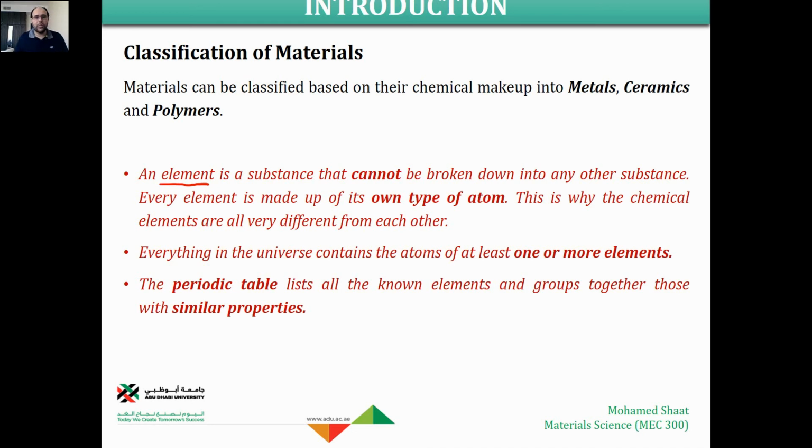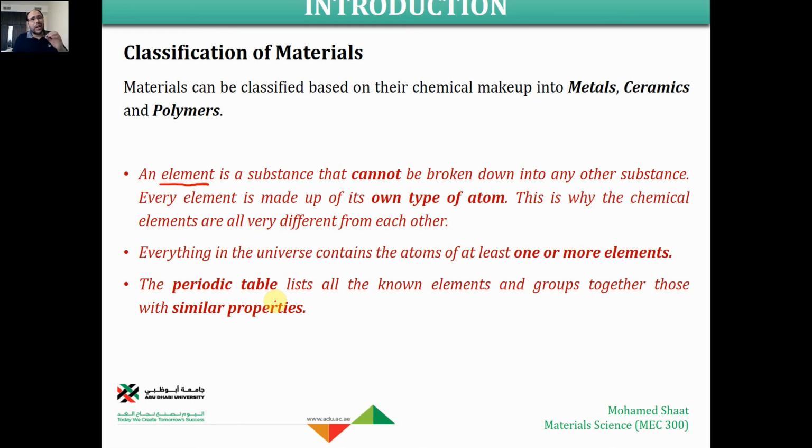We said in the previous video that the material is something that we can touch by hand, right? So any substance is like any material. The element is like a small material, but it cannot be broken down into any other thing. It is like a pure form of the material that consists of one single thing. This thing is the element. Every element is made up of its own atoms. So the element is like a set of atoms, lots of atoms formed together to form one single element of a material.